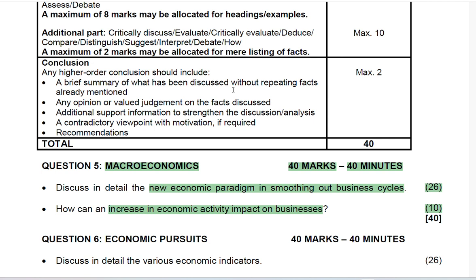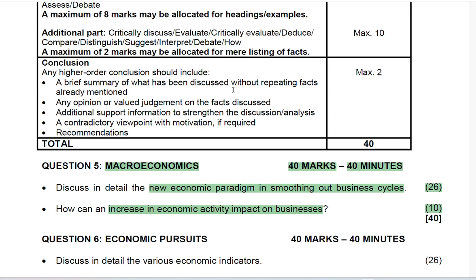which is question number 5. Just to recap, the question was: discuss in detail the new economic paradigm in smoothing out the business cycle. What does that mean in simple terms? How can business activity be improved? Obviously, it can be improved through supply side policy and also demand side policy.